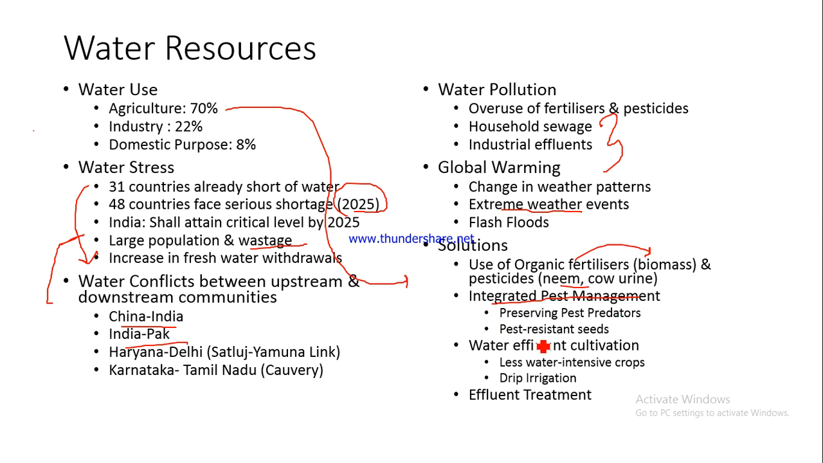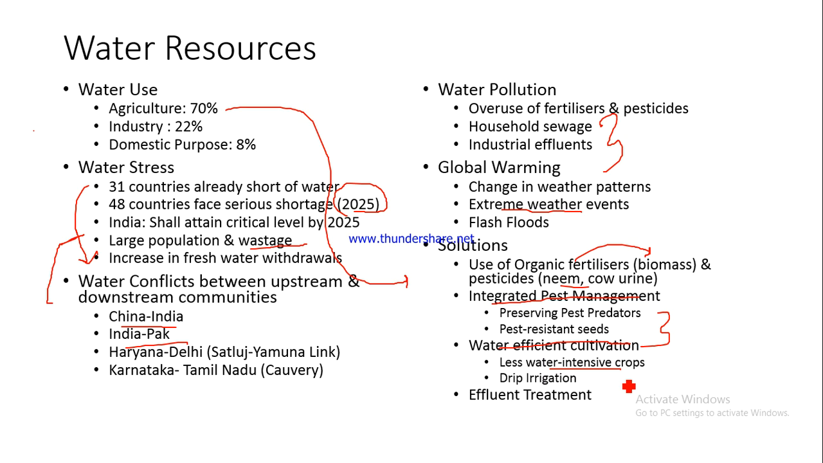Again, we can come up with pest resistant seeds which are not harmed by the pests. So these kind of innovations we can bring in. This will help us reduce our usage and dependence on chemical pesticides. Again, we can go for water efficient cultivation, wherein we do not need much water to irrigate our crops. Low water intensive crops, there are some crops which are low water intensive. On the other hand, there are crops like sugarcane and paddy, they require a lot of water.